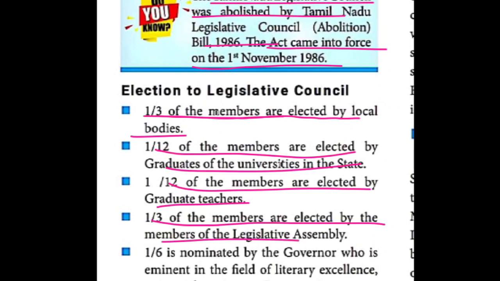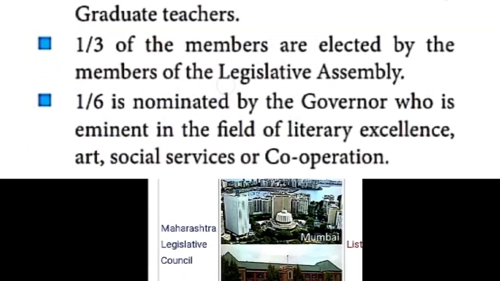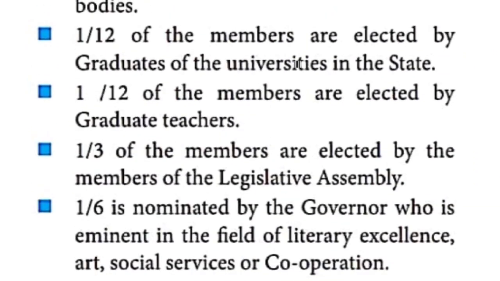So those who are eminent or efficient. Eminent, what is the meaning, children? Efficient in the field of literature, art, social service, or cooperation. Those excellent members alone, who is appointing? The governor is appointing them as members of the legislative council.